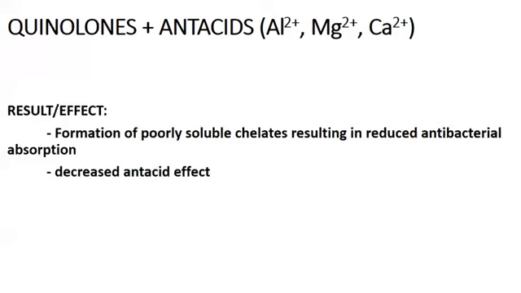Also, it will decrease the antacid effect kasi nga, ang antacid natin na nagko-contain ng aluminum, magnesium, or calcium, magbabind siya with quinolones, so it will not render its effect. Therefore, pareho silang bababa ang effect. So, again, an interval of 3 hours between ingestion of quinolones and antacid containing this type of cations is needed to prevent the interaction.